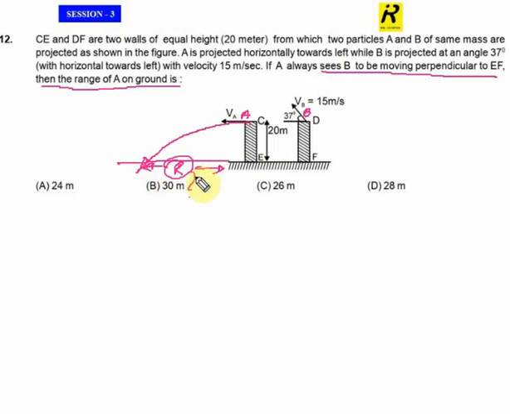In order to make the calculation, I know the range is purely defined by the horizontal velocity component.